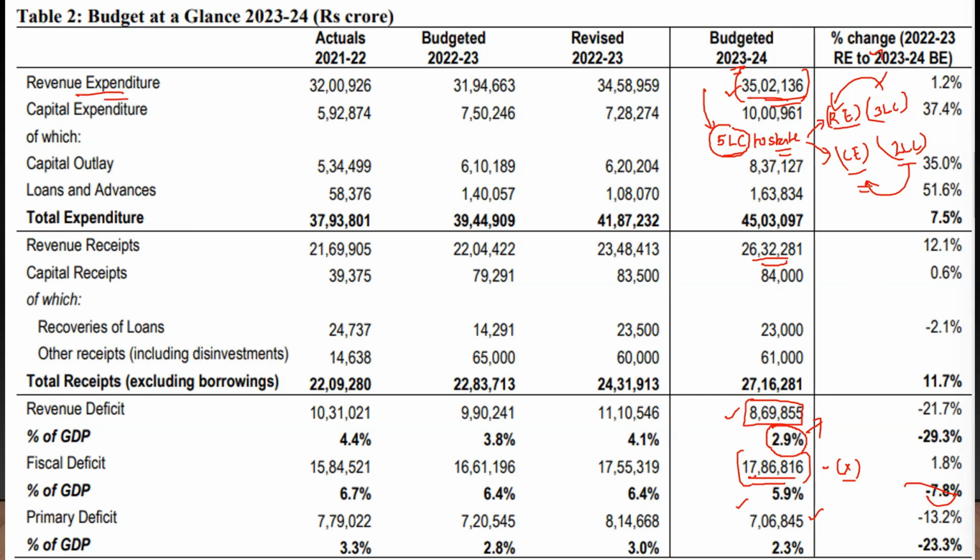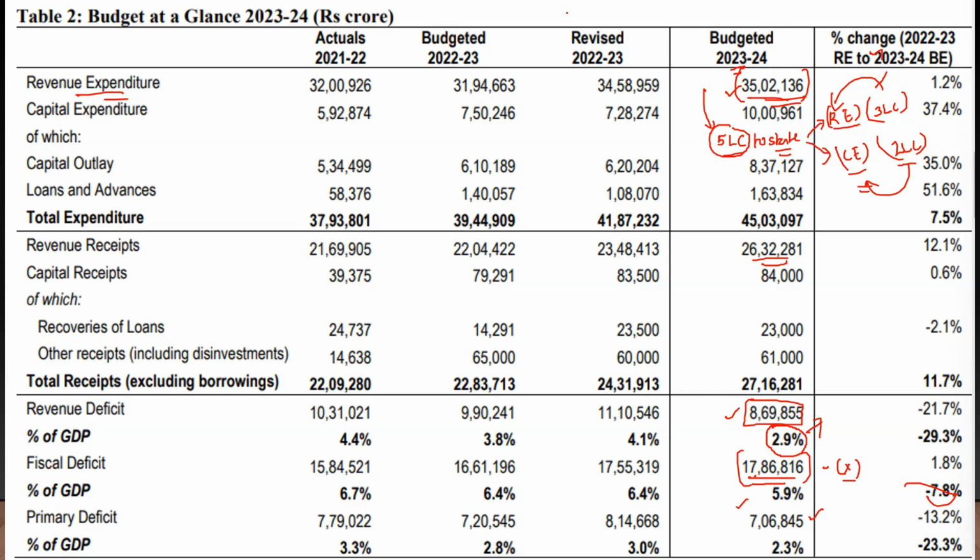So the 35 lakh crore stays as revenue expenditure in the central government's accounts. Why? Because all grants are put in revenue expenditures. Of this 35 lakh crore, 5 lakh is given to the states as grants and it stays in revenue expenditure. From this 5 lakh, the states decide to spend 2 lakh crore for capital expenditure, which means it's capital expenditure, but classified as revenue expenditure, which means your revenue expenditure actually is not this figure.